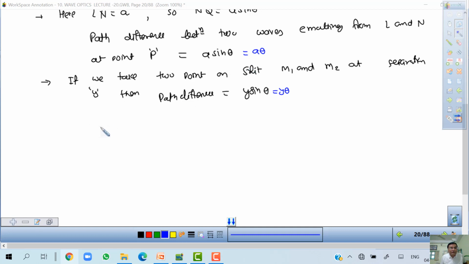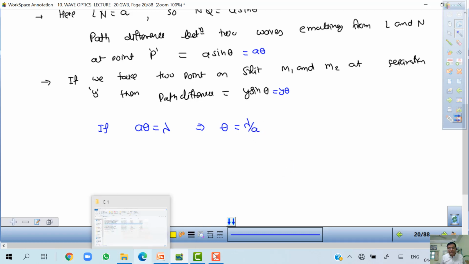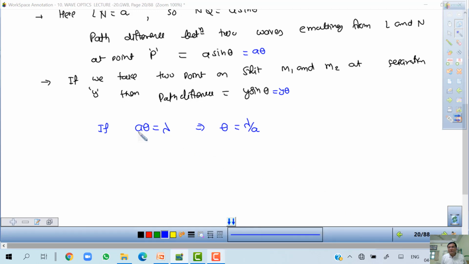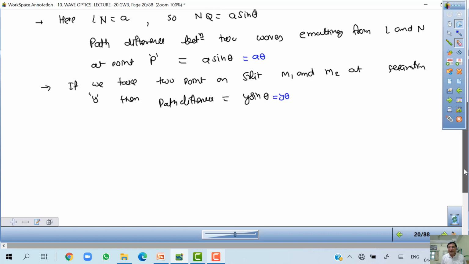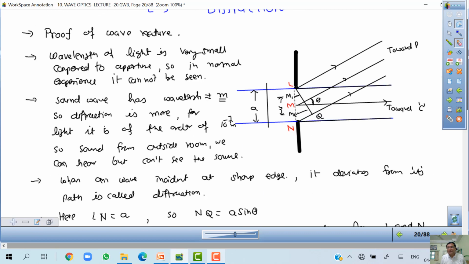So if A theta is equal to n lambda, then what will happen? Theta, first I write lambda only. Then theta will be equal to lambda upon A. Sorry, first I focus on the center point, then I will go for that. First I focus on this point C.